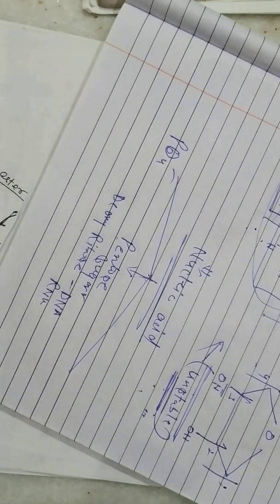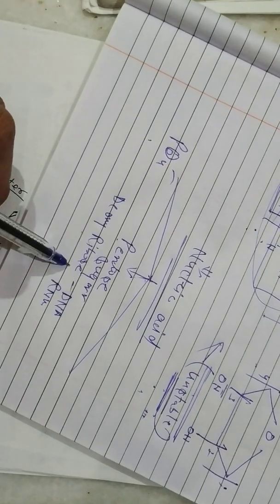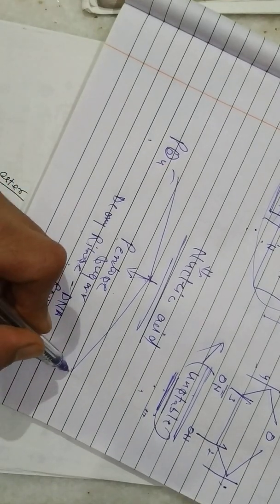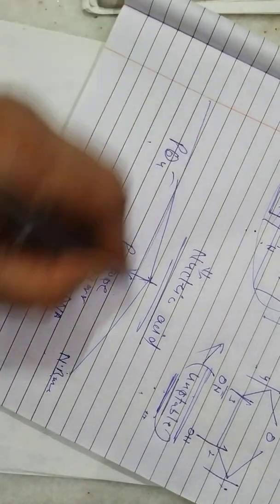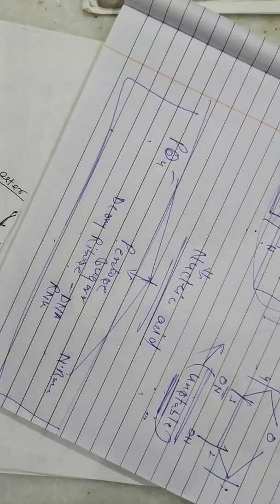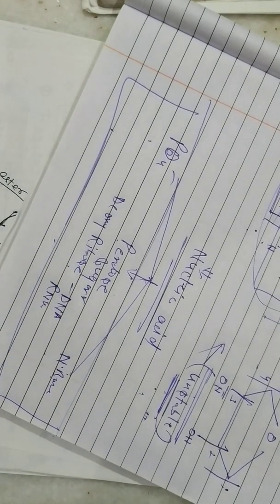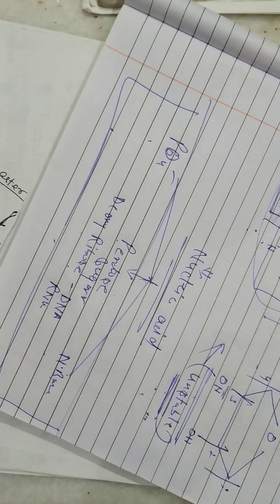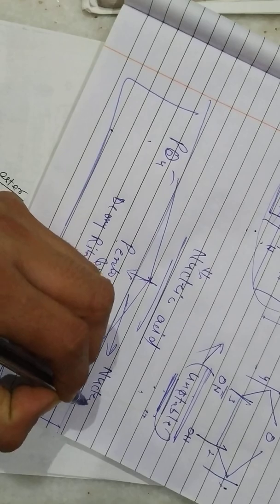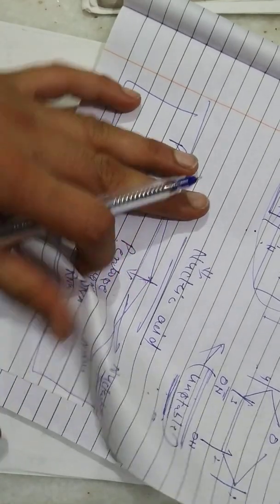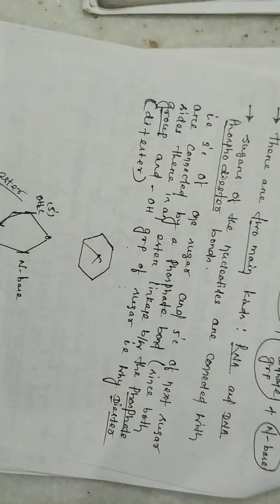Is it clear? Then you have the phosphate group, the pentose sugar group, and you have the other one, that is, you call it a nitrogenous base. Very important. If all these three are present together, that is a phosphate group, pentose sugar, that is a ribose sugar or the deoxyribose sugar, and your nitrogenous base, then you call it a nucleotide. What do you call it? Nucleotide. Now you'll ask me, what is this nucleotide and what is the difference between nucleotides and the nucleic acid?